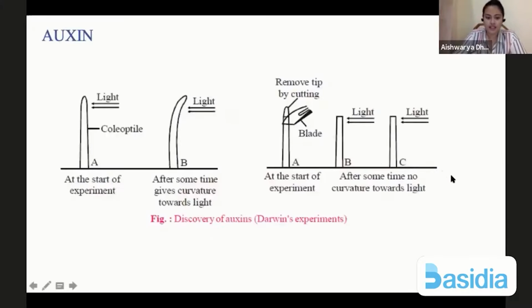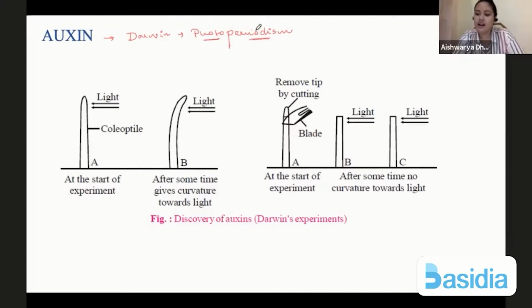Okay. Let's look at auxin first. So auxin was first discovered, or let's say it was first categorized, by Charles Darwin, because he was the first one to show photoperiodism. Right? Photoperiodism we've already spoken about yesterday. Photoperiodism means that the plant is dependent upon light. Photo means light, and the period of light.